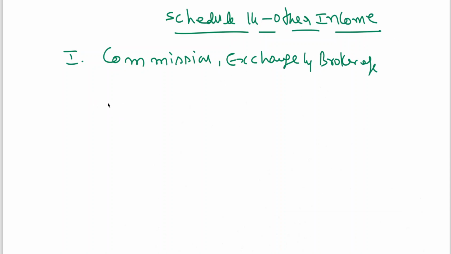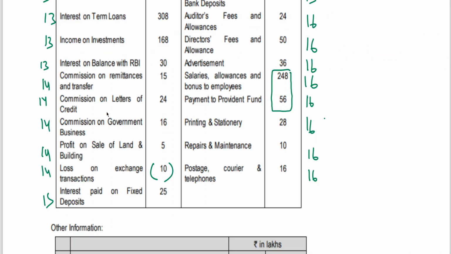In this, amount in lakhs. We got different commissions here. Commission on remittances, commission on letter of credit, commission on government business. For doing this, you got income. So these three are to be taken.